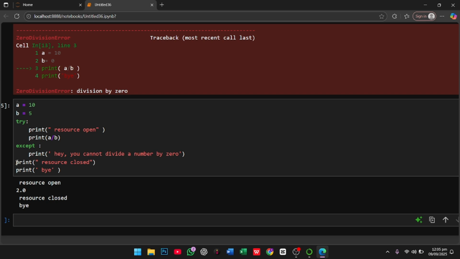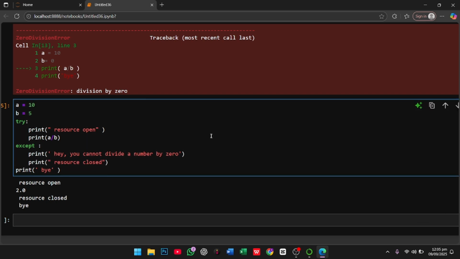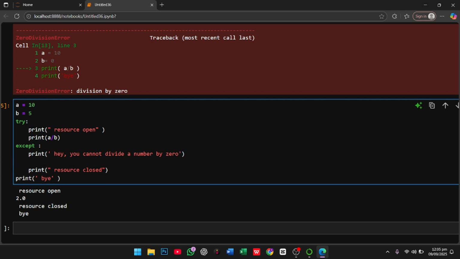So for this case, we use a third step in our try except code, which we call finally. It means that you first try to run the critical statement in the try block. If it doesn't happen, you move to the except statement and handle the error in the except block.